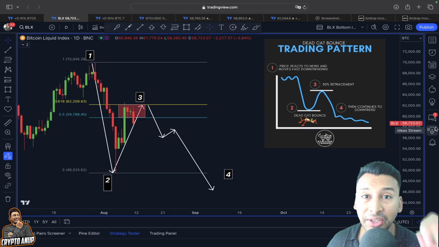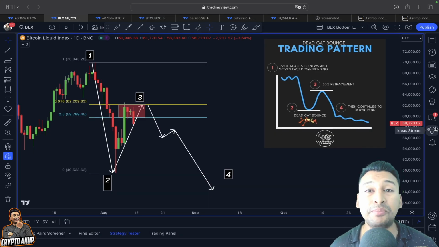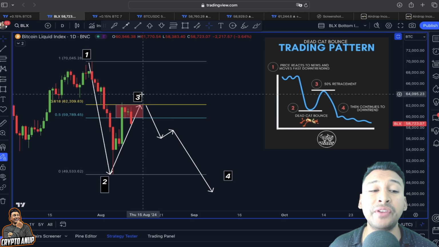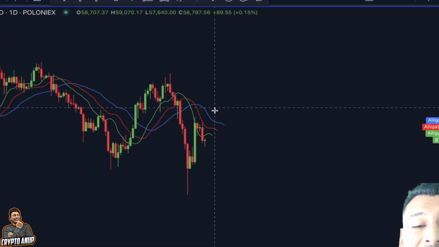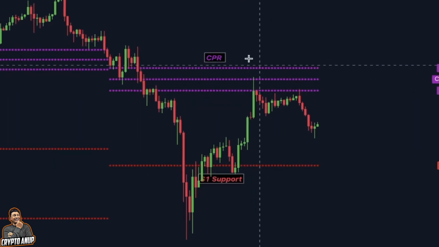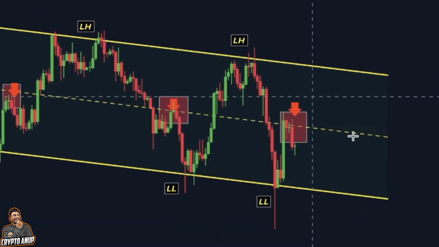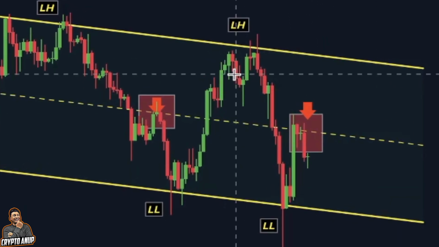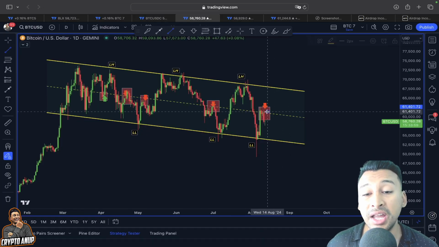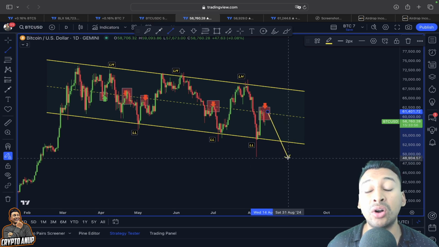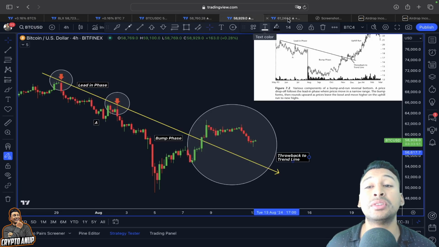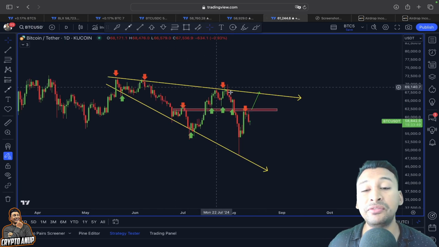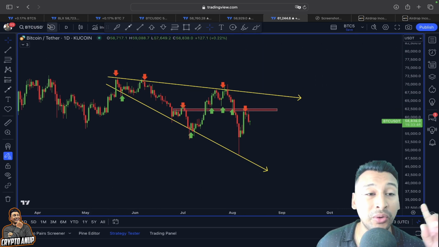Welcome everyone, and thank you so much for joining in this very important update on the price action of Bitcoin. As we can see, guys, Bitcoin has unfortunately failed to break out of this 0.5-0.618 Fibonacci line, has failed to break out of this Williams Alligator indicator, has failed to break out of this monthly CPI line, and parallelly it has also failed to break out of this middle line from the descending channel. Does this signal another reversal from here on for Bitcoin, or what to expect next? Because if you look at this price action in a different time frame using different scenarios, yes, we are being flashed with some very interesting moves which we are going to talk about in this video.